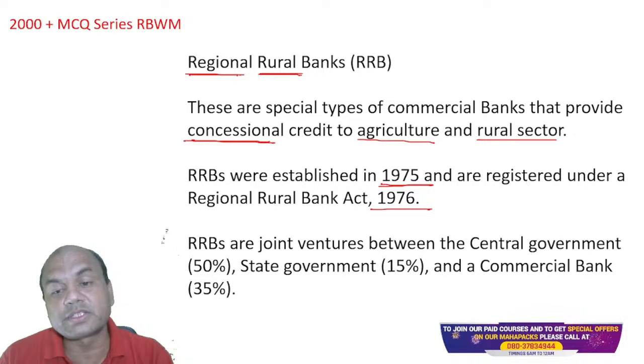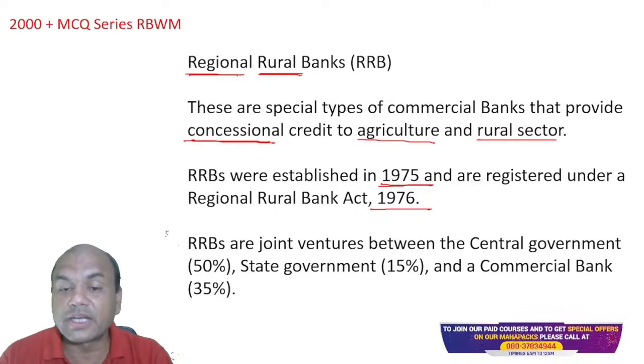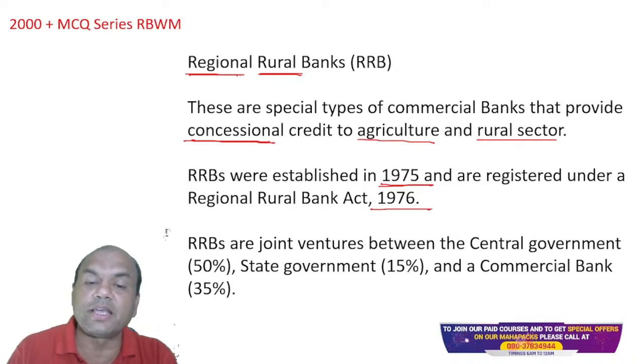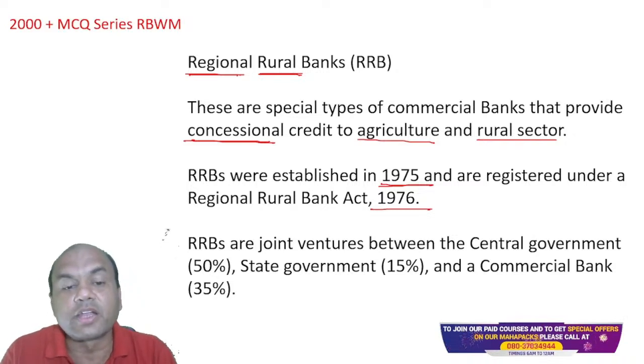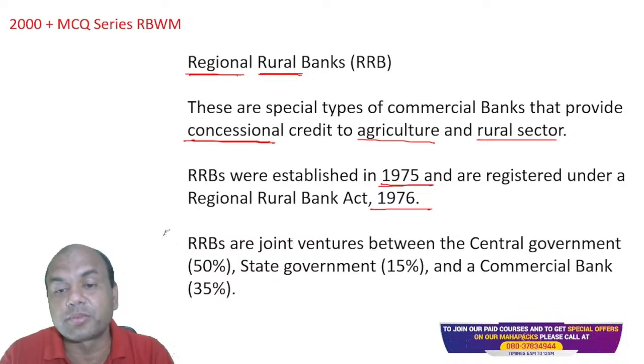RRBs are joint ventures between the central government, state government and commercial banks. Now, what does this mean? It means any RRB which is formed, 50% of the funds or the capital is from the central government.